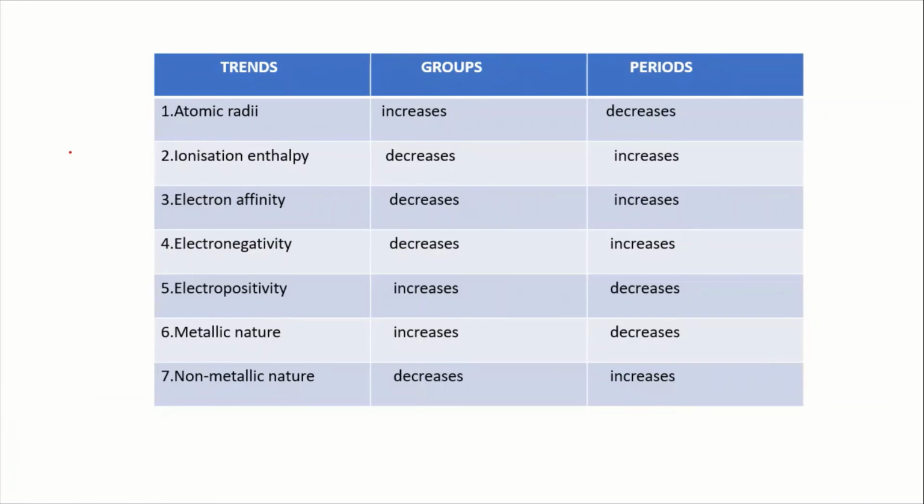What is atomic radius? Consider that this is an atom, and this is the nucleus of the atom. The distance between the nucleus and the outermost path is called atomic radius. How does this vary? It increases in groups and decreases in periods.